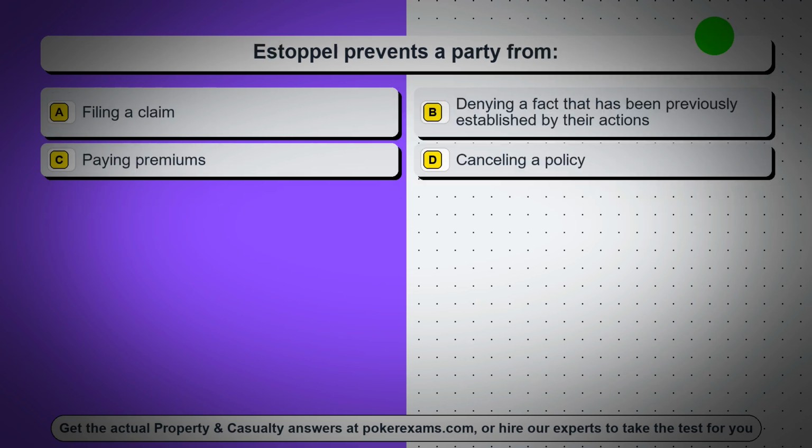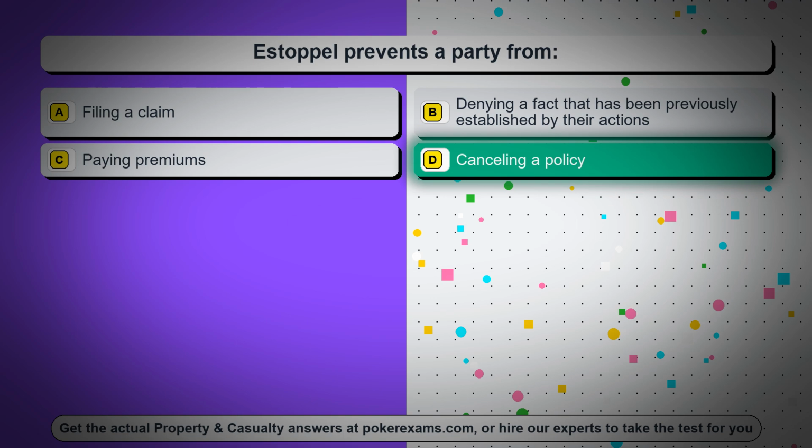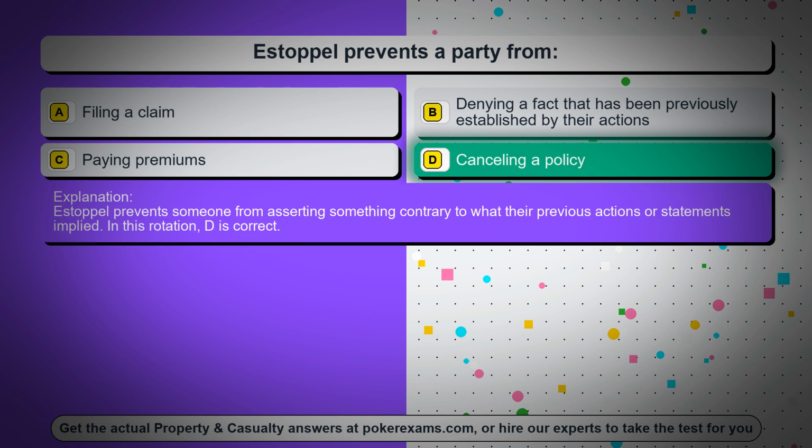Question 67. Estoppel prevents a party from: option A, filing a claim; option B, denying a fact that has been previously established by their actions; option C, paying premiums; option D, canceling a policy. The correct answer is option D, canceling a policy. Estoppel prevents someone from asserting something contrary to what their previous actions or statements implied. In this rotation, D is correct.